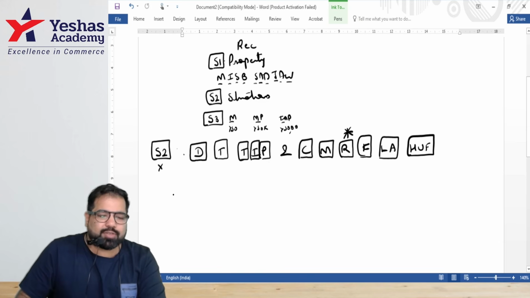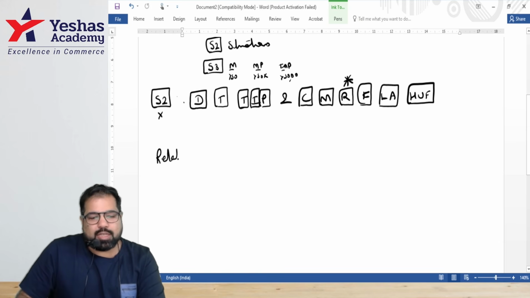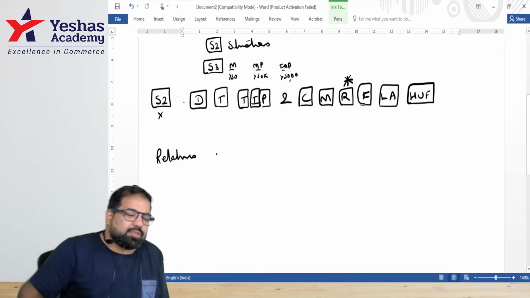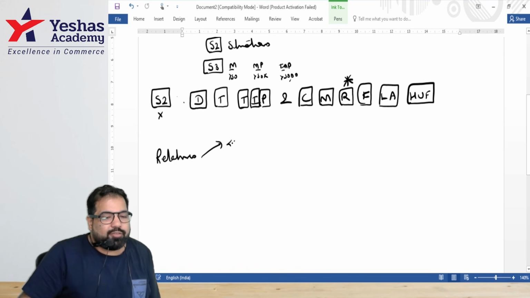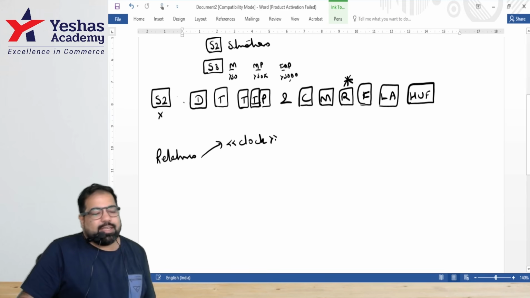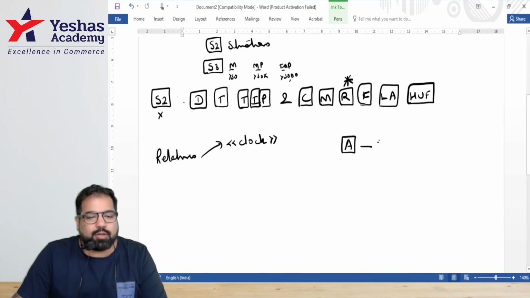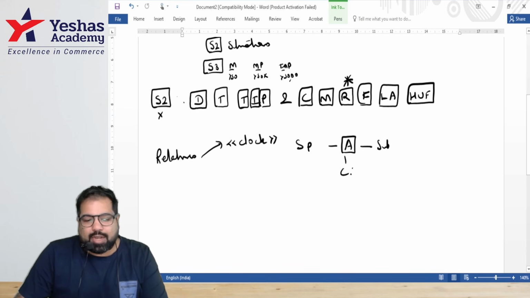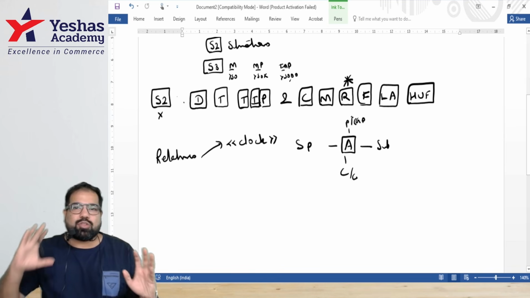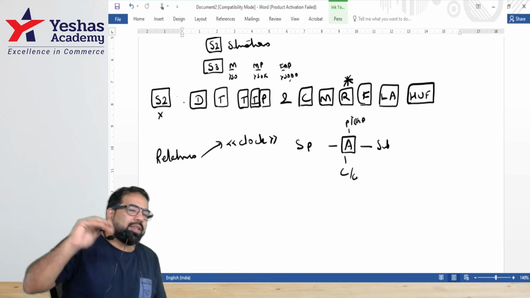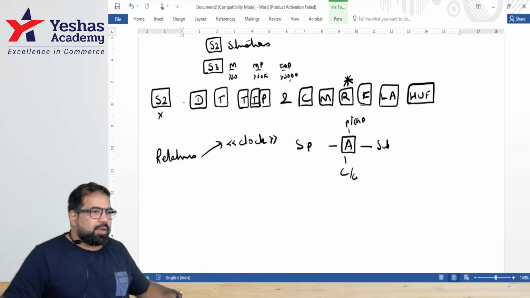While we're talking about relatives, guys, let's talk about the definition of relatives. There are two relative definitions in the entire Income Tax Act. First, guys, the smallest definition of relative, which is everywhere, is called what? Clock. Yes, guys, relatives. If you are the person in the middle, who is your clock? Your siblings, your spouse, your children and grandchildren, and your parents and grandparents. This is your family definition. So, for example, your brother is your relative. Yes. Your parents, are they your relative? Yes. This is a very simple definition.